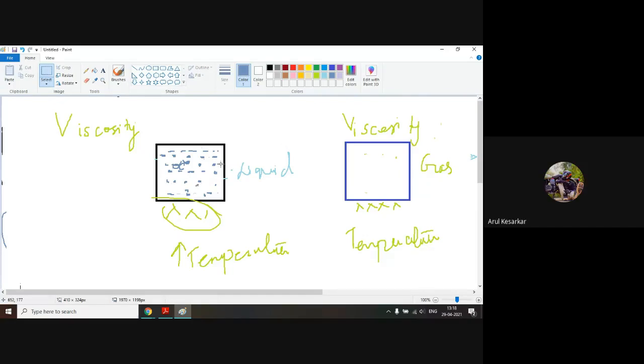Just imagine that the force of attraction is more over here. Now, when I go on heating, the cohesive force will go on decreasing. The molecules will move away from each other, so the liquid molecules will go on converting into vapor molecules. The cohesive force will go on decreasing, right?